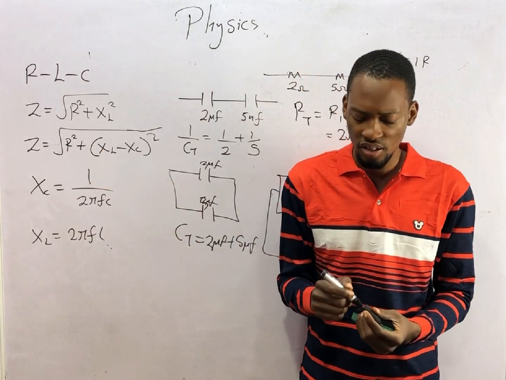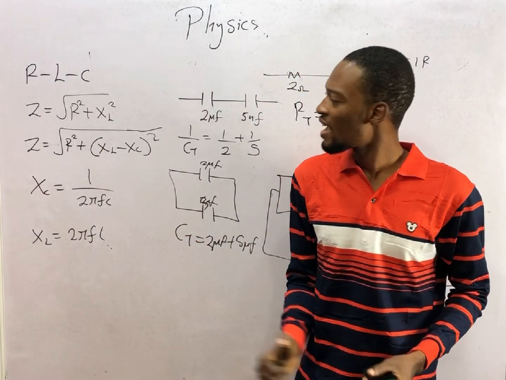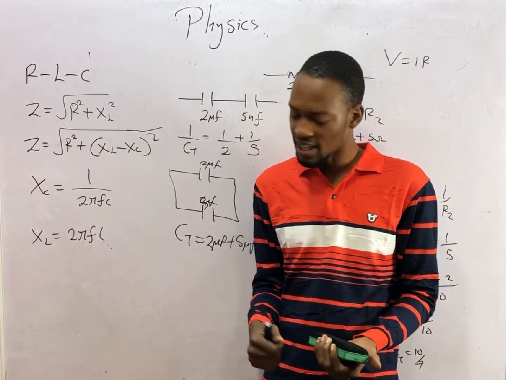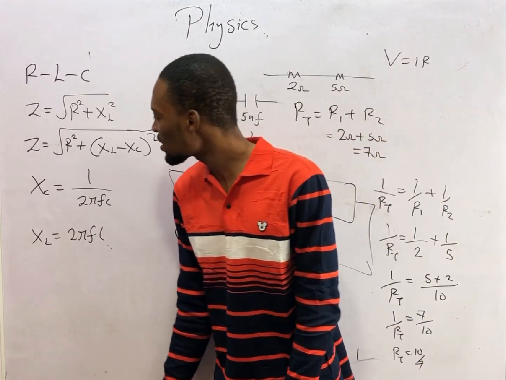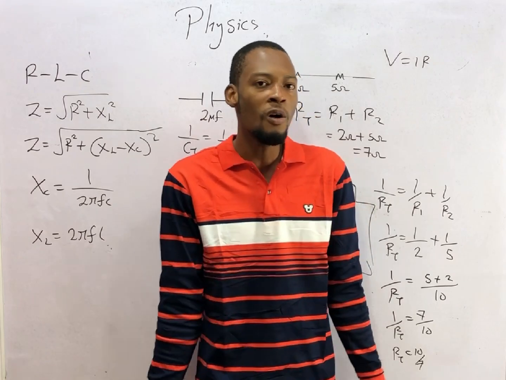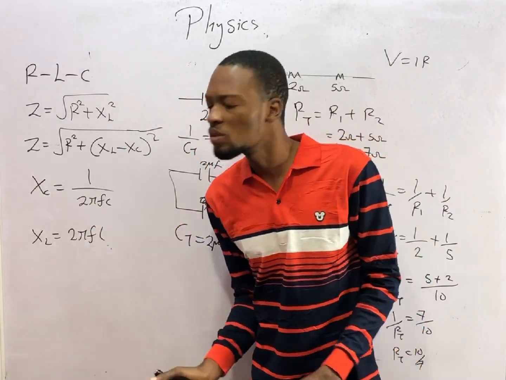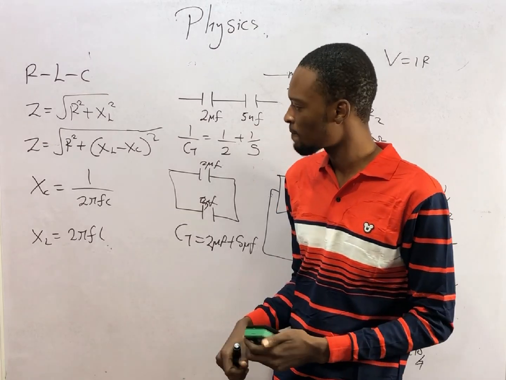R squared is the square of the resistance, XL is inductive reactance, and XC is capacitive reactance. Inductive reactance is the opposition to the flow of current offered by inductors. Capacitive reactance is the opposition offered by capacitors.